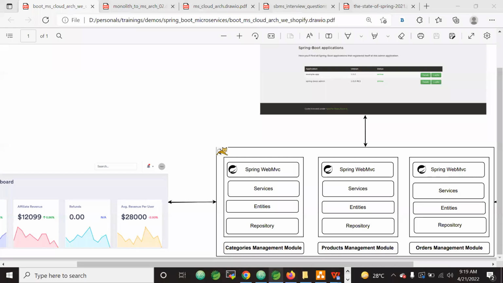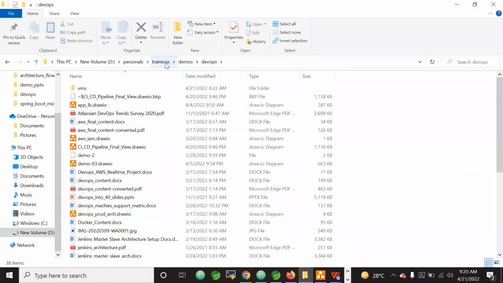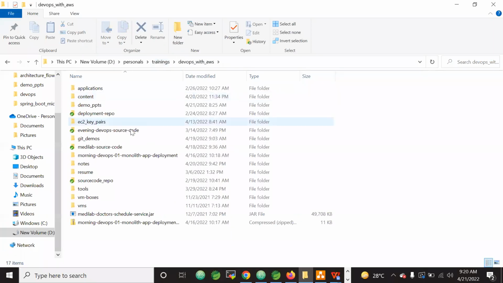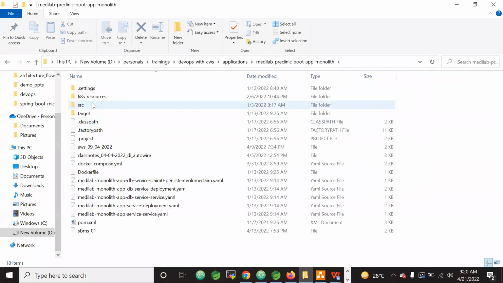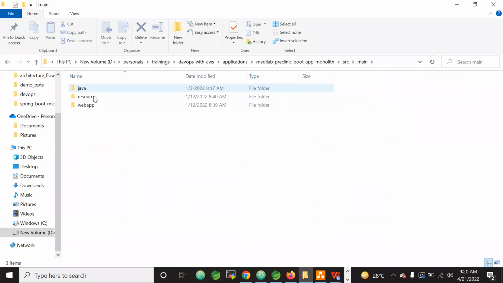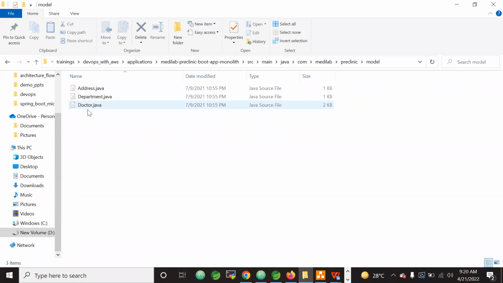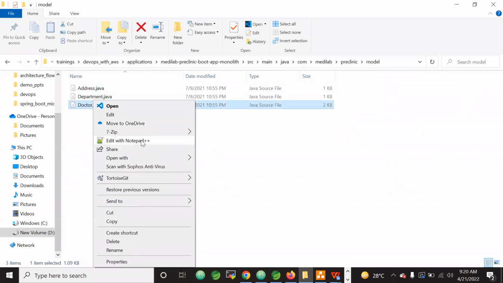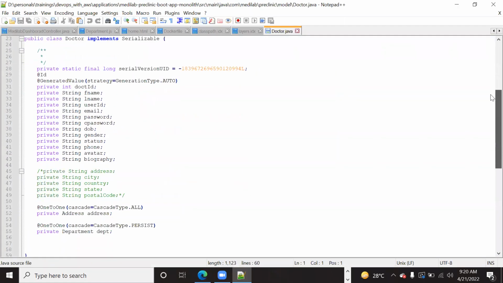For a sample, I will just showcase how it will be. It's not a simple application, it's a real-time application, but I would like to showcase how to write the entities and all. Sir, I don't know how to write these entities. Don't worry, I'm here now. So together we will write models and see this. For example, the Doctor.java. Let me open this Doctor.java. See this, how we will write it.